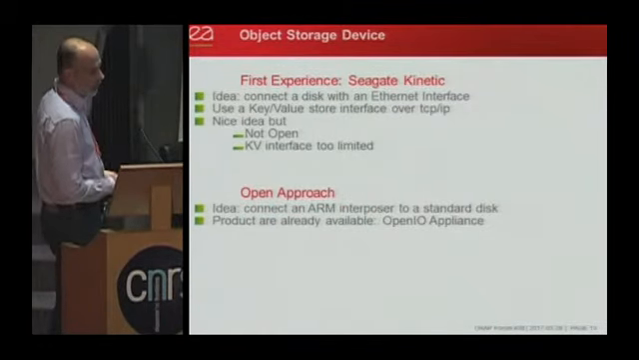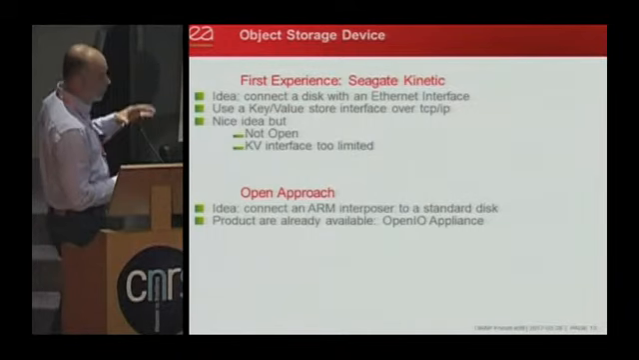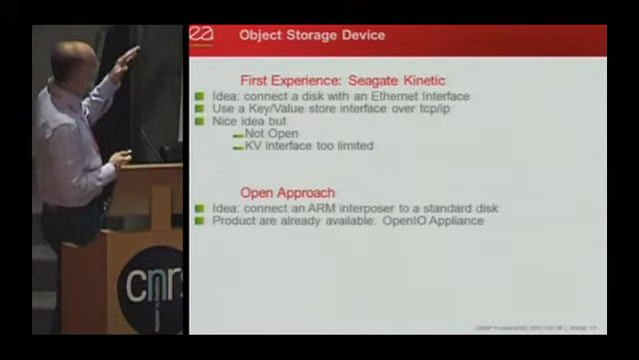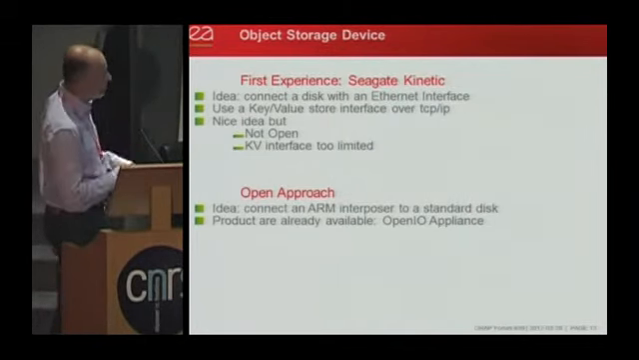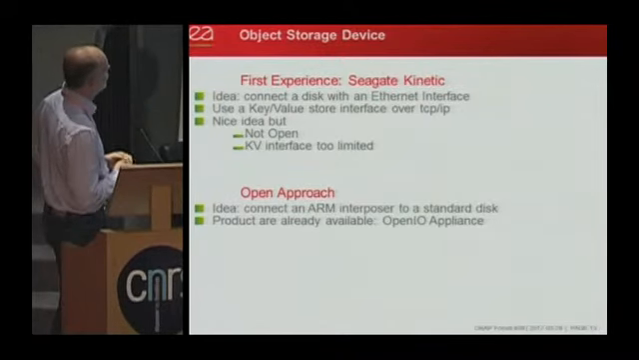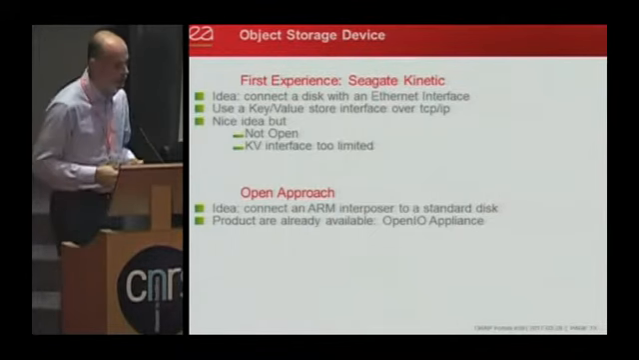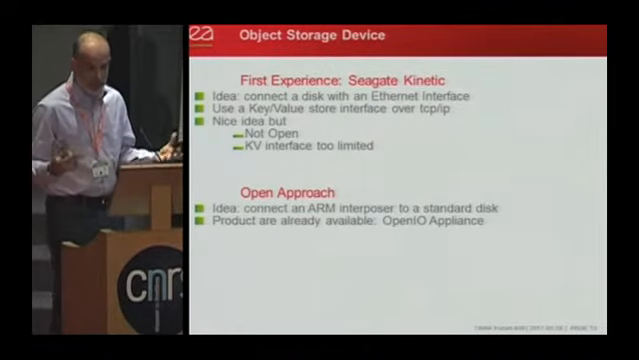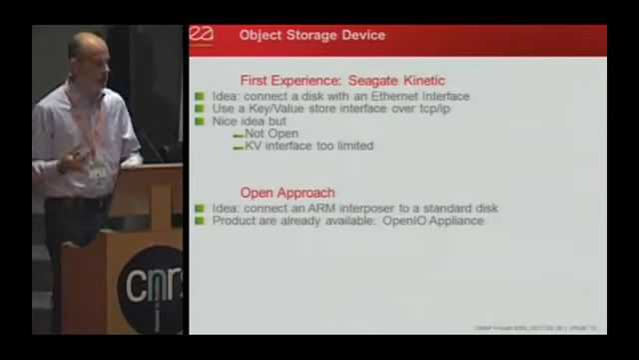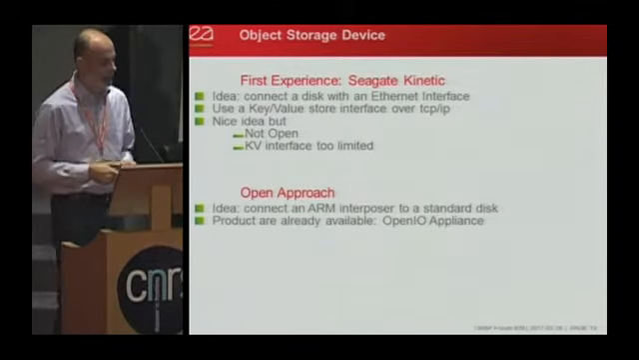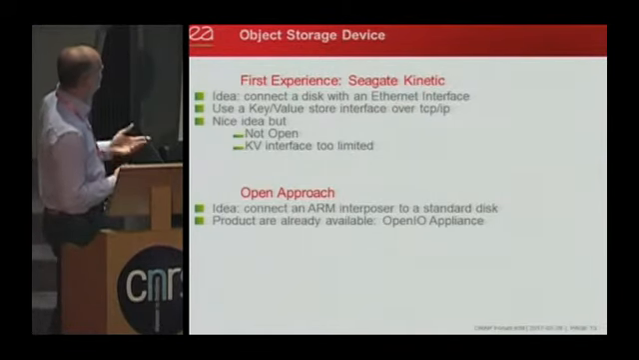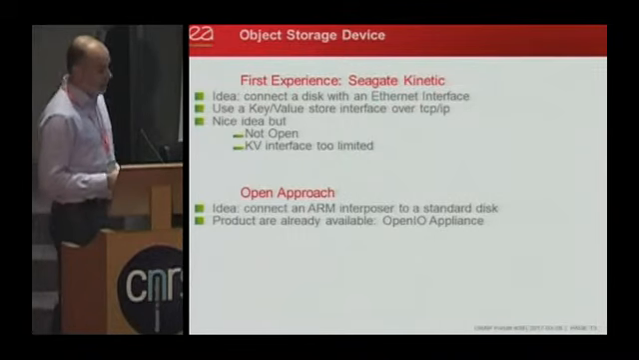So, the evolution of object storage devices. Previously I said we had some kind of clusters of object storage. In this part I go back to something at a lower level. The first experiment, which was very interesting, was the Seagate Kinetic Drive. The idea from Seagate was to connect a disk with an Ethernet interface. Physically it was a disk with a SATA connector. The form factor was a SAS or SATA connector, but in fact it carried an Ethernet signal. It implements a key-value store interface over TCP/IP. So it's a very nice idea.